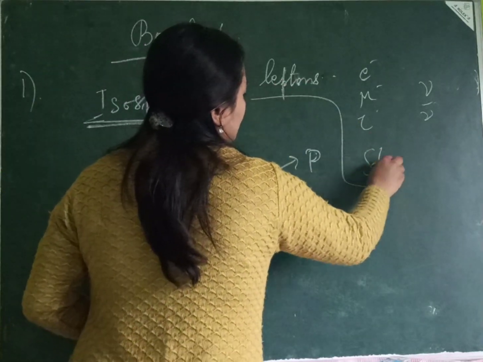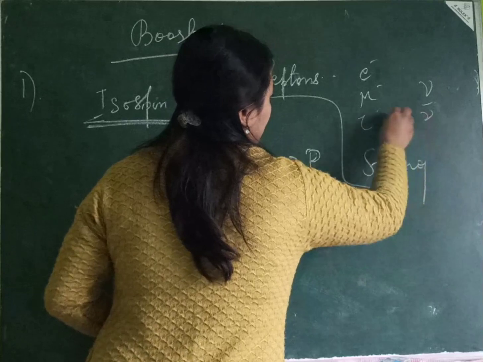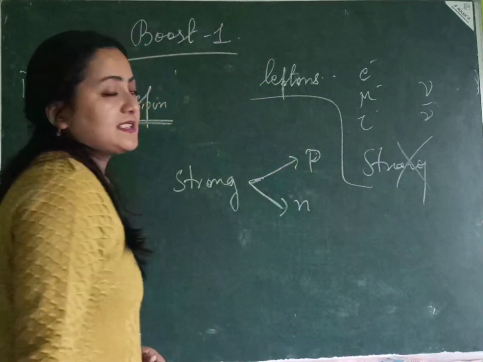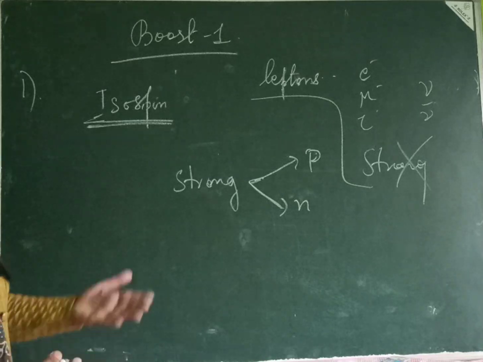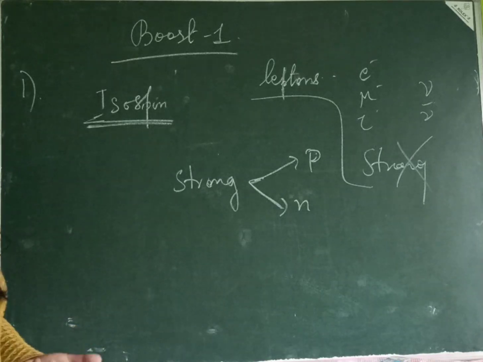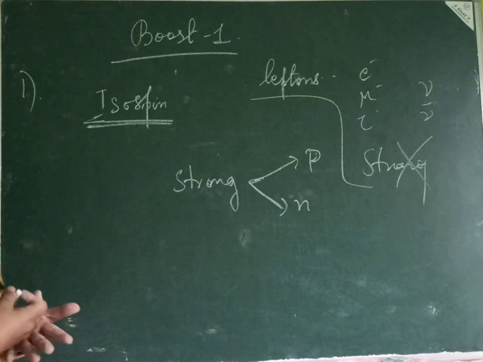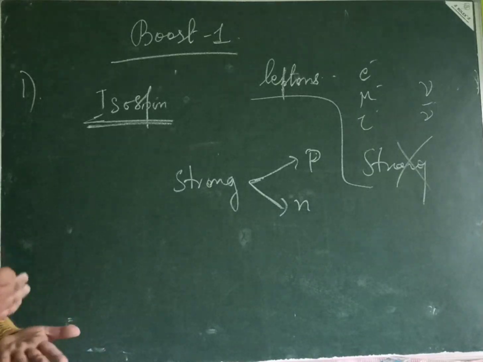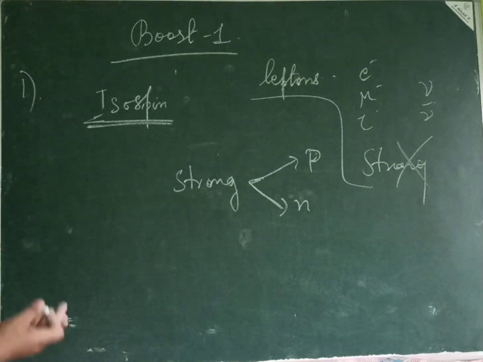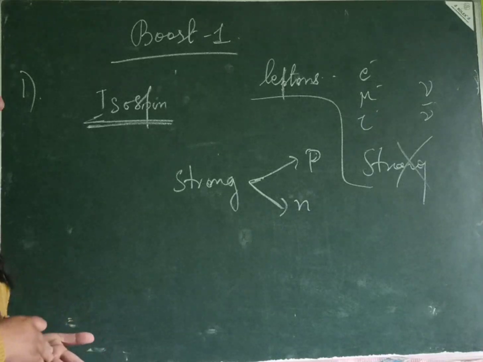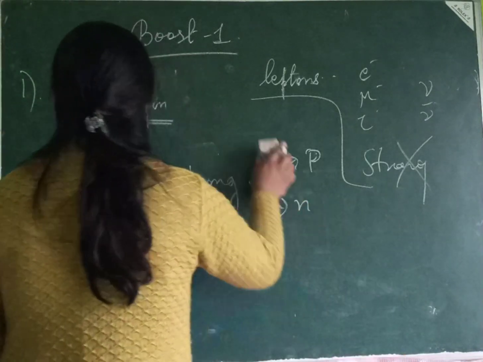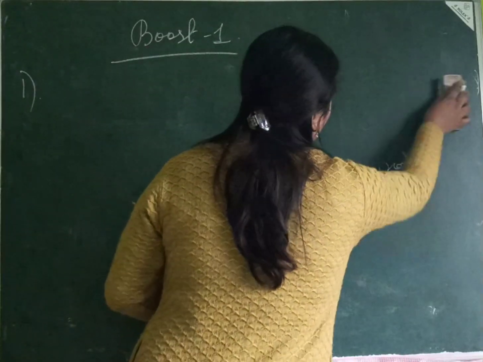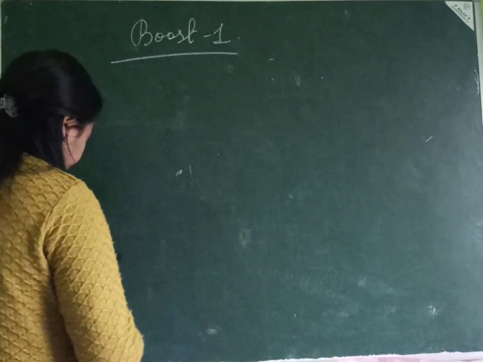So leptons do not feel strong interactions. Hence, they do not have the concept of isospin, right? Leptons take part only in electromagnetic interactions and weak interactions. Hence, we do not have the concept of isospin for leptons. So that is the answer to your question number 1.